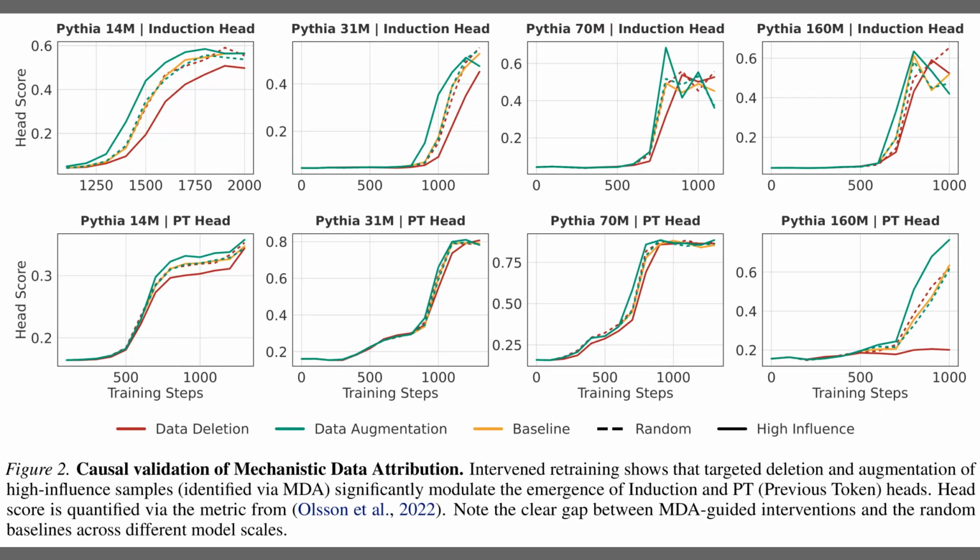Alright, having outlined the framework, Figure 2 presents the causal validation across different model scales, ranging from Pythia 14M to 160M. The top row tracks the emergence of induction heads, while the bottom row monitors previous token heads. In these plots, the red line represents training where the high-influence data was deleted. We see this consistently suppresses the head score compared to the baseline in orange, proving these specific samples are necessary. In contrast, the green line shows that augmenting this data accelerates the process, establishing a direct causal link.